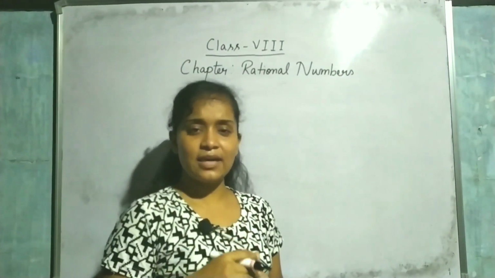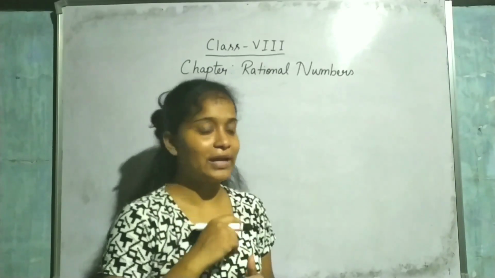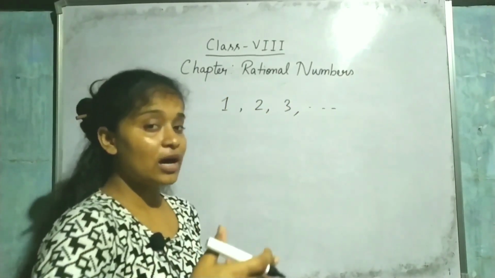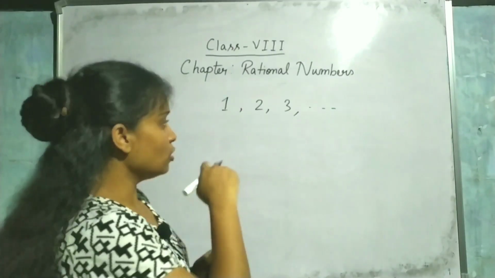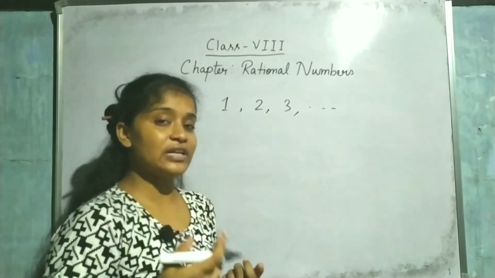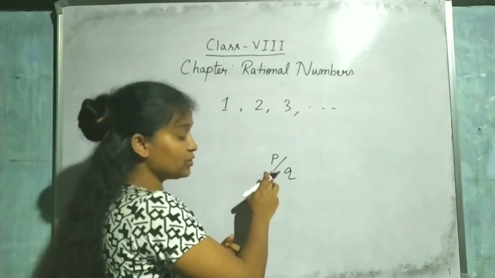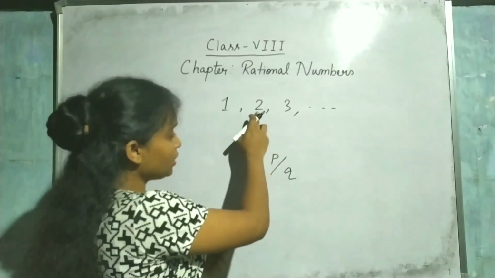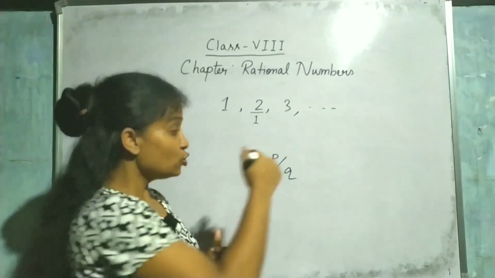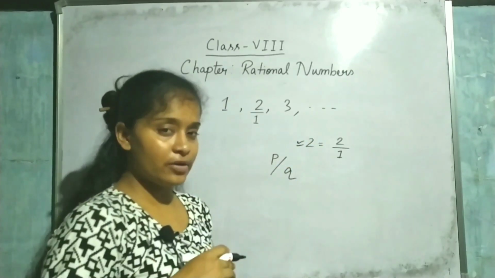Now can I say that natural numbers are also rational numbers? Yes, but why? Look, these are natural numbers, the numbers which start from 1 and so on. So I can say that 2 is also a rational number. Why? I told you that rational numbers are those which we can write in the form of p by q. Now 2 I can write in the form of 2 by 1. Yes, 2 is equal to 2 by 1. So I can say that 2 is a rational number.